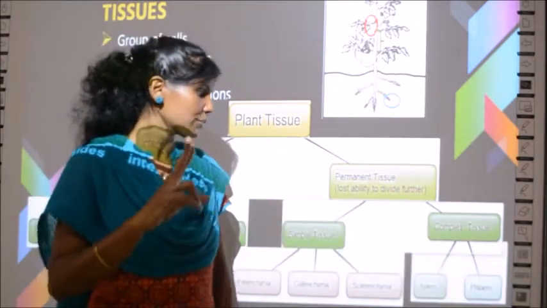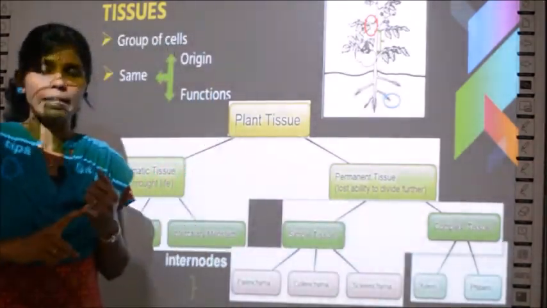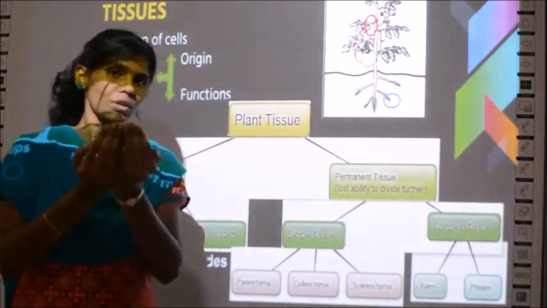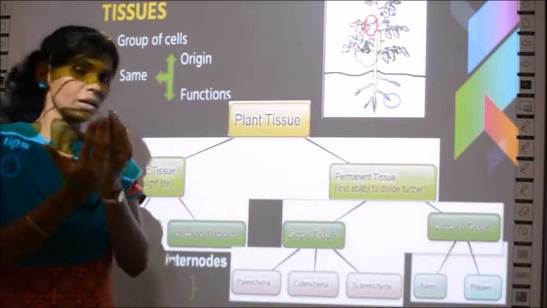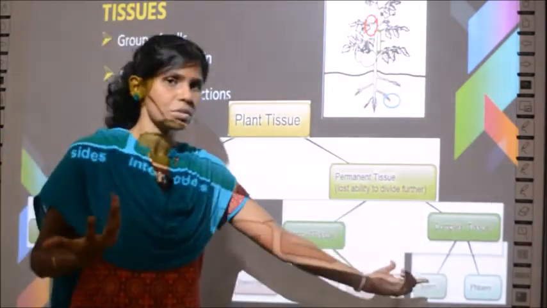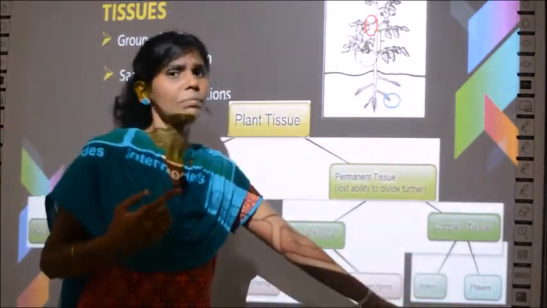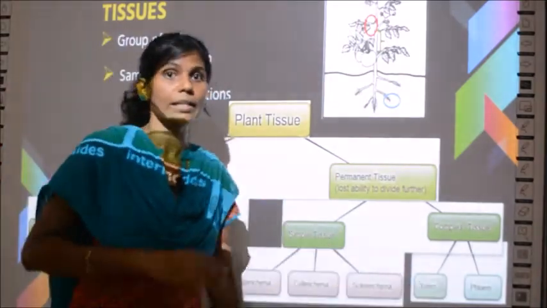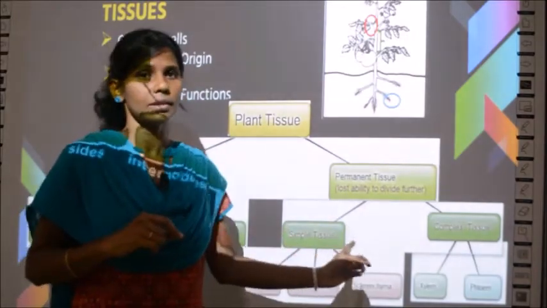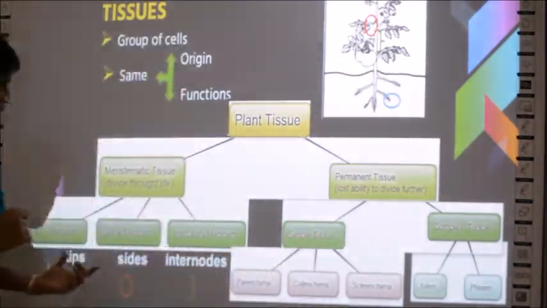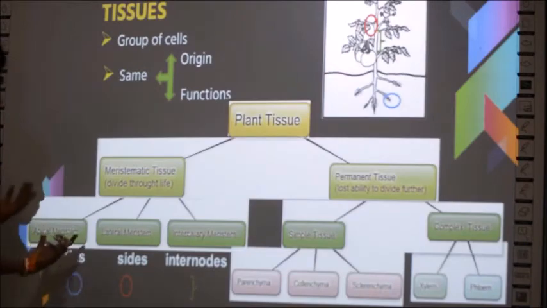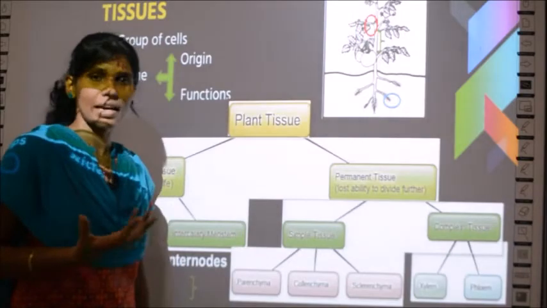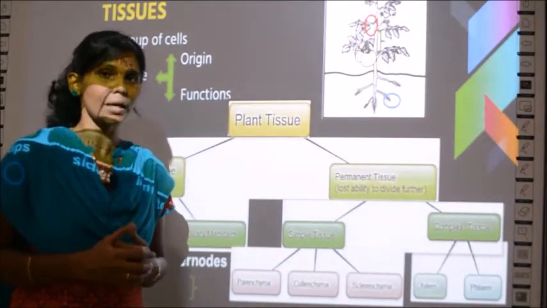Then there are two types of complex tissues called xylem and phloem. So what are complex tissues? They should have more than one type of cells, right? Two or more. So what are those two types? Xylem and phloem. So all these terms you just remember now. In the next class we will learn about the properties of these. Where are they found, what are the properties, what will be their structure? All these we will be learning in the next class.